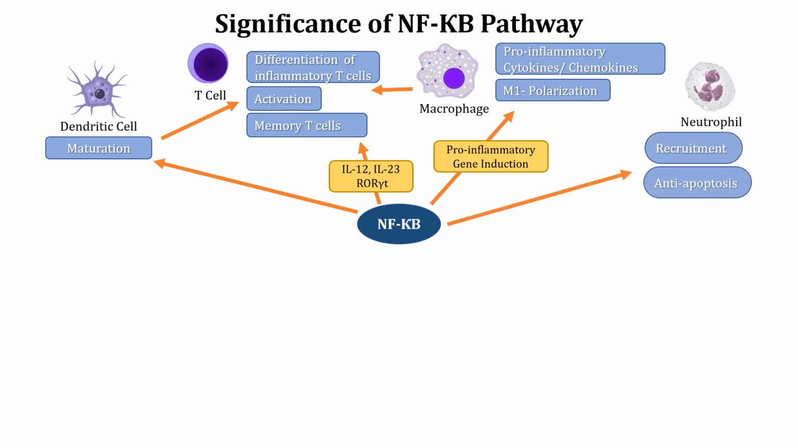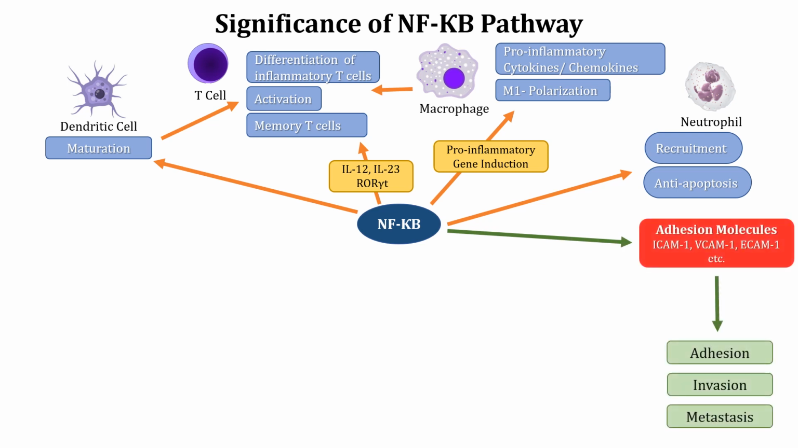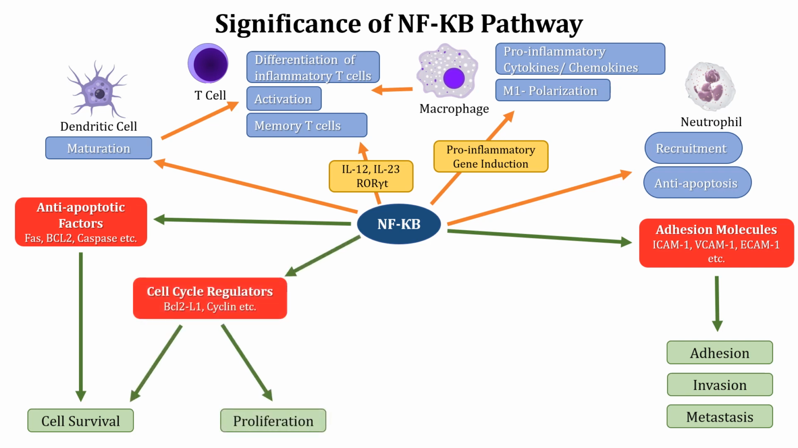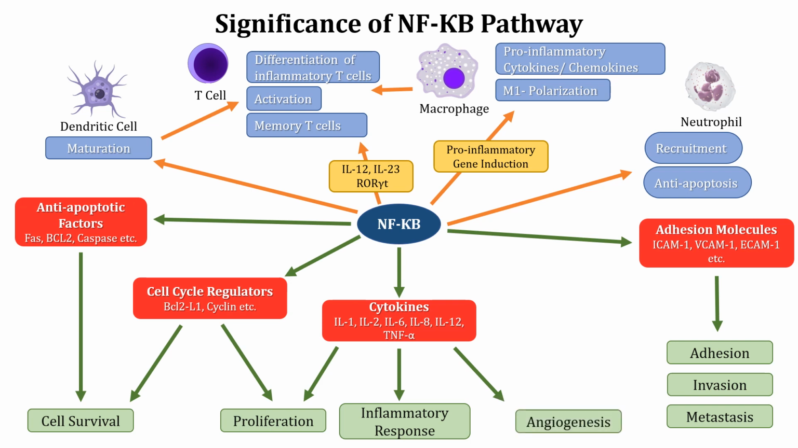P50 and P65 heterodimers also regulate the neutrophil recruitment to the injured sites to phagocytose apoptotic cells. NF-κB regulates the production of adhesion molecules for cell adhesion and invasion and metastasis in cancer cells. Anti-apoptotic factors are also regulated for cell survival. Cell cycle regulators are also promoted by NF-κB transcription factors for cell survival and proliferation. Cytokines and chemokines are also regulated by NF-κB pathway, which promote proliferation, inflammation, and angiogenesis, respectively.